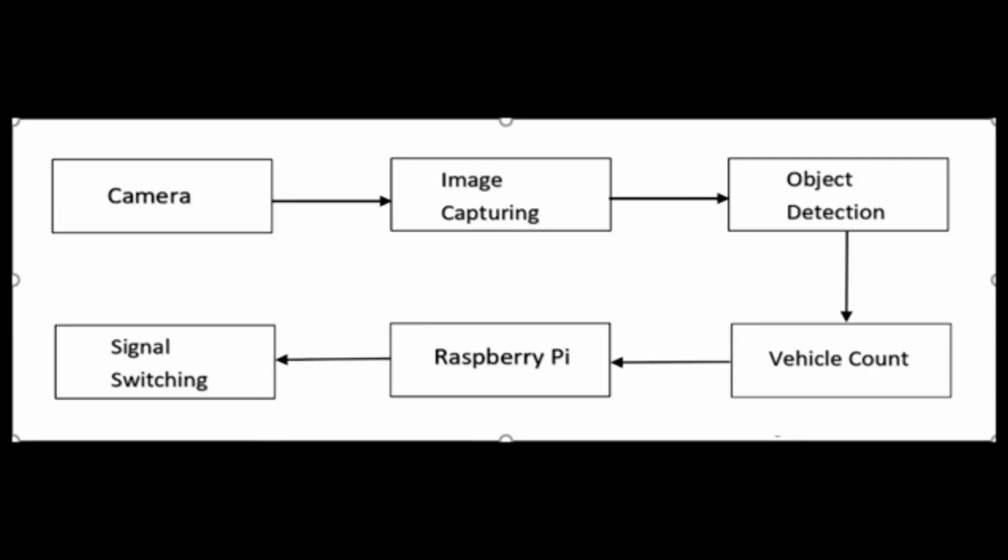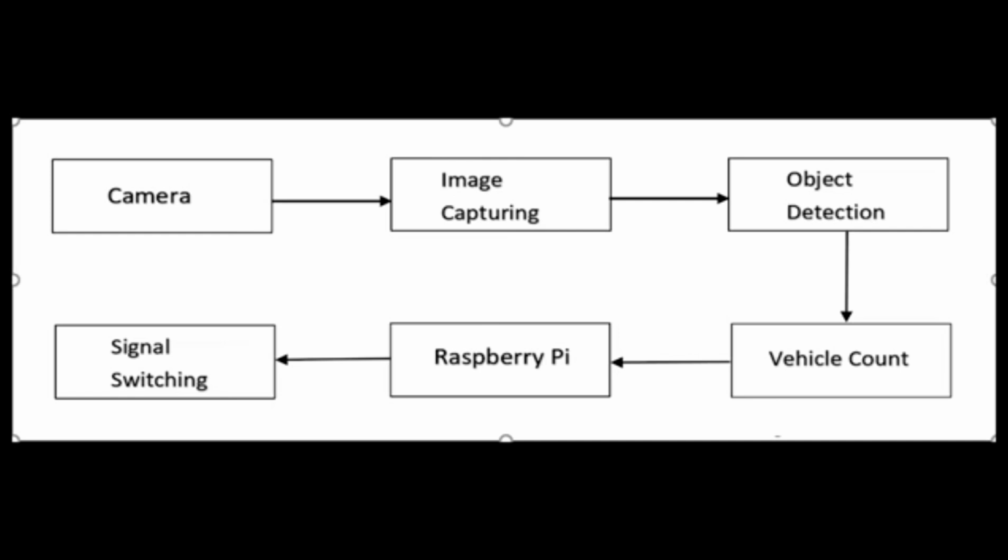Video from all sides of the road is sent to the model where vehicles are detected and the count is stored. This count is sent to a Raspberry Pi where the computation is done, and on the basis of vehicle density, time is allotted to each side of the road. The main task was to make this project presentable, so we came up with a GUI to demonstrate our machine learning algorithm.